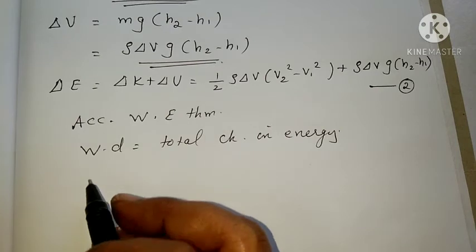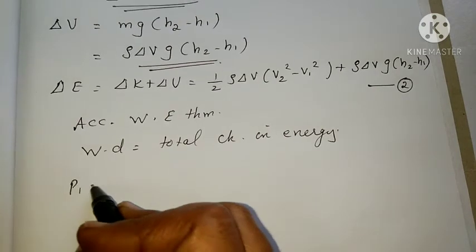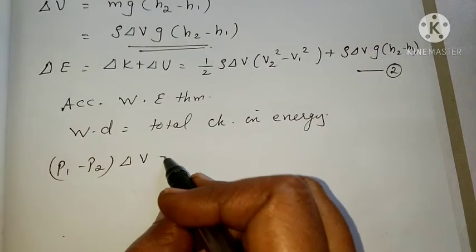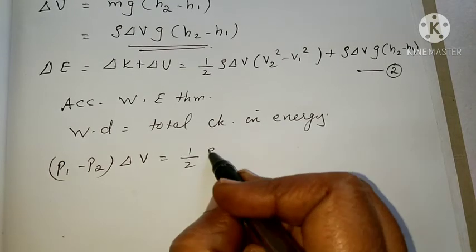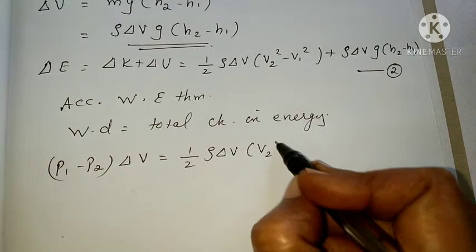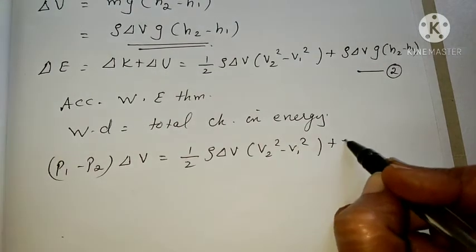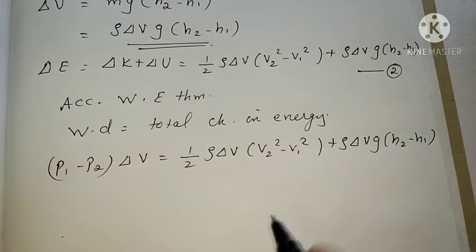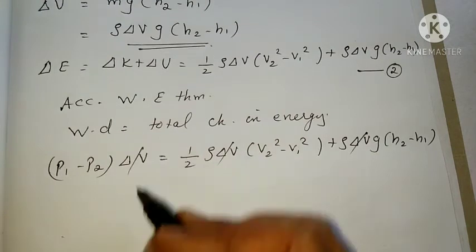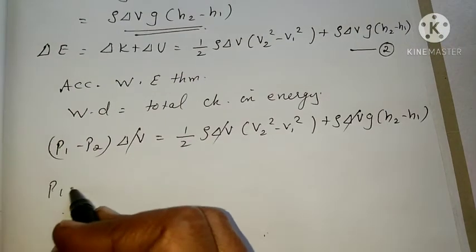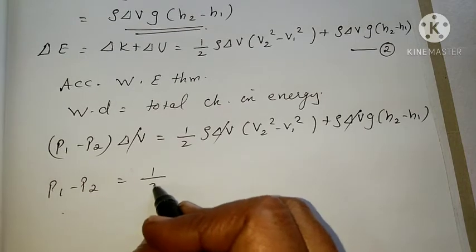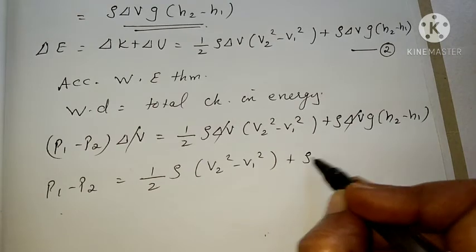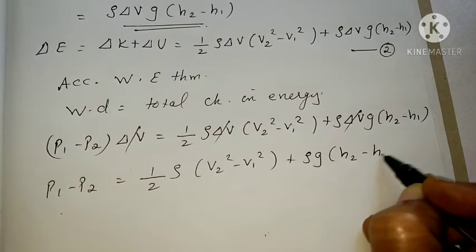We already noted there, P1 minus P2 into delta V. So that is the work done, which we already calculated. That is equal to the total change in energy: half rho delta V into V2 square minus V1 square, plus rho delta V g into h2 minus h1. Here we can cancel this delta V and then we get P1 minus P2 equal to half rho into V2 square minus V1 square, plus rho g into h2 minus h1.